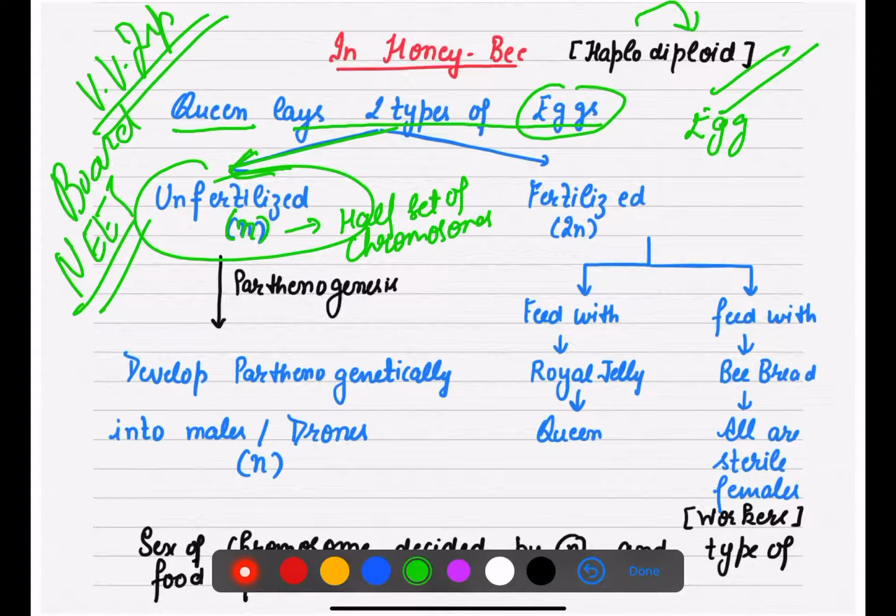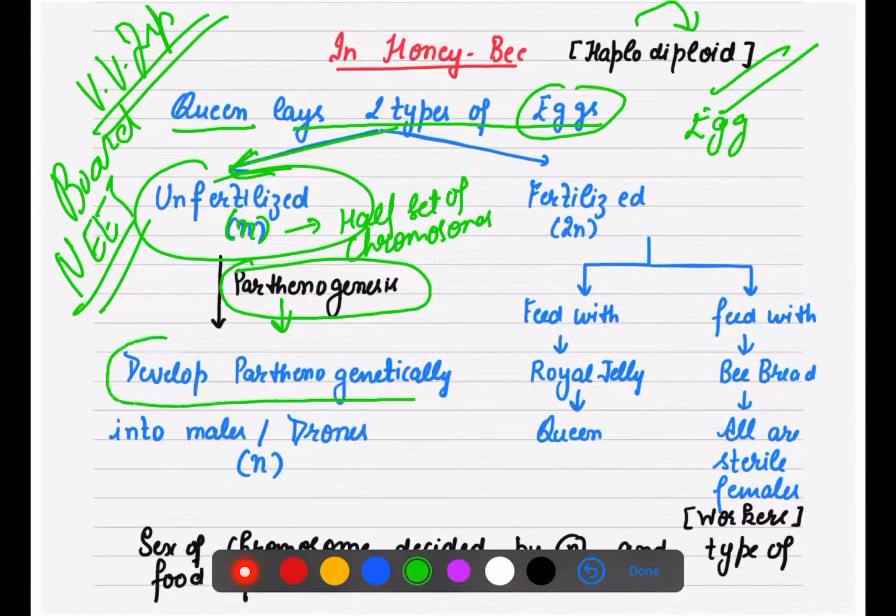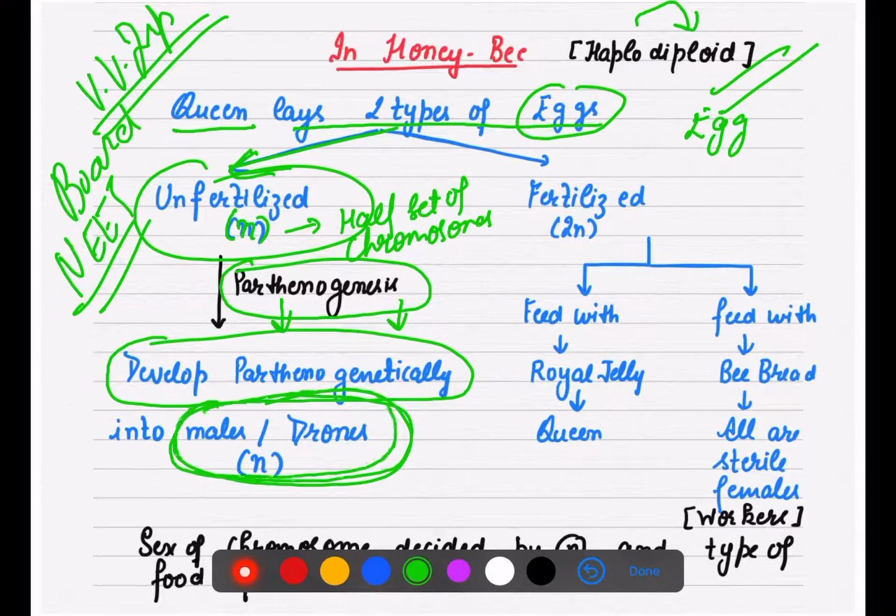Then through the process of parthenogenesis, फर्स्ट चैप्टर में पार्थिनोजेनेसिस एंड पार्थिनोकार्पी हम करते हैं, the formation of individuals without fertilization. So through parthenogenesis there is a development of males or drones.